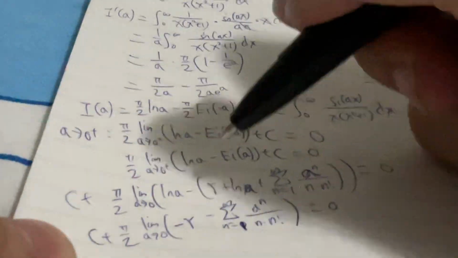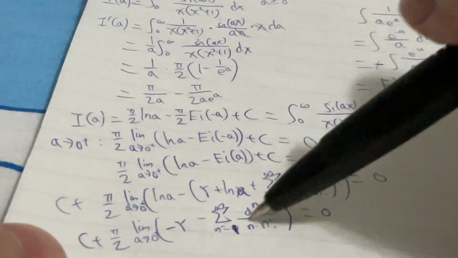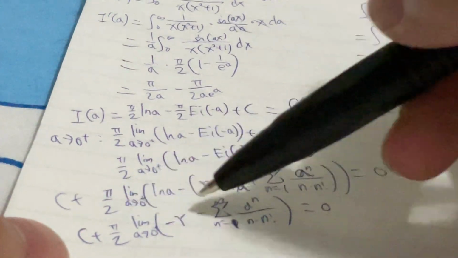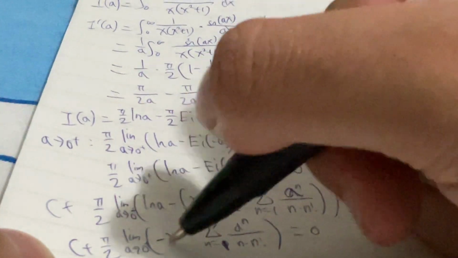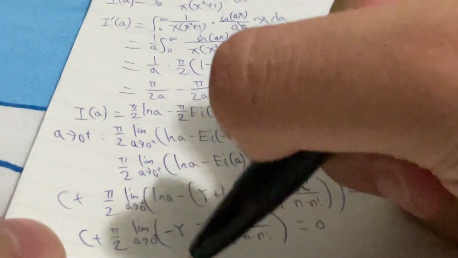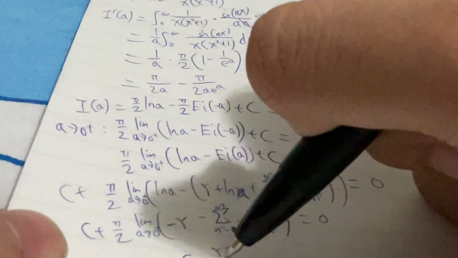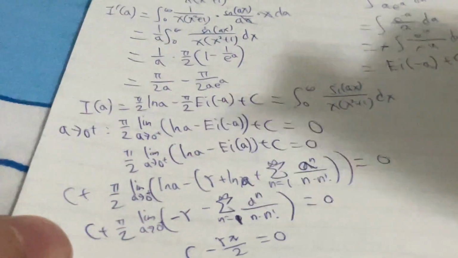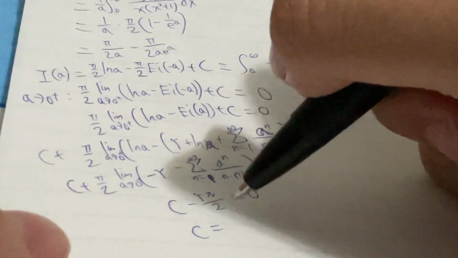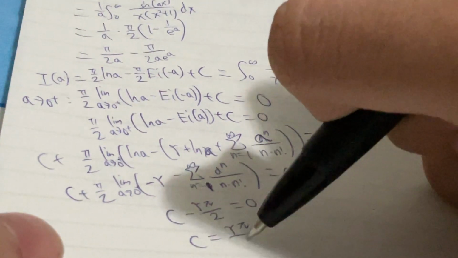So I forgot about the plus. It should still be plus here. And then put 0 into it. This entire summation will become 0. So you are going to take the limit of that, which is just equal to the negative Euler-Mascheroni constant. So c minus the Euler-Mascheroni constant times pi over 2 will become 0. So you can see our constant c will become the Euler-Mascheroni constant times pi over 2.